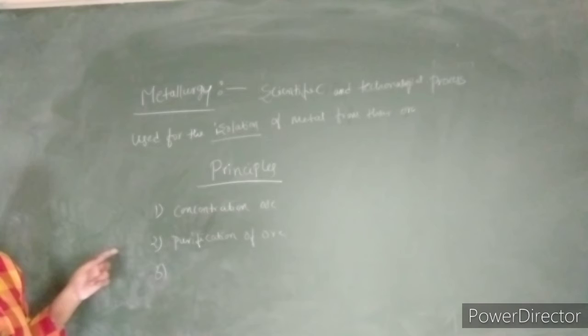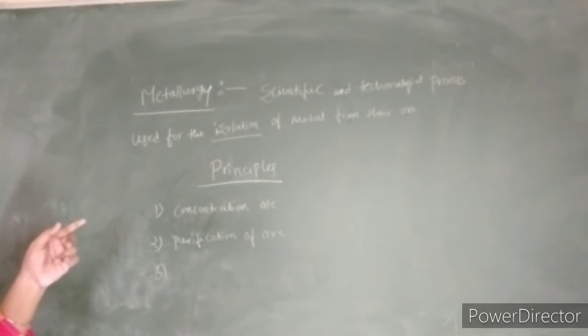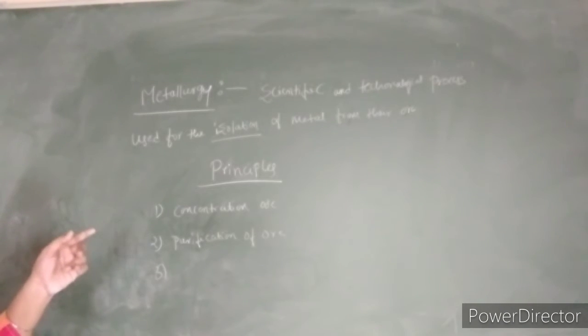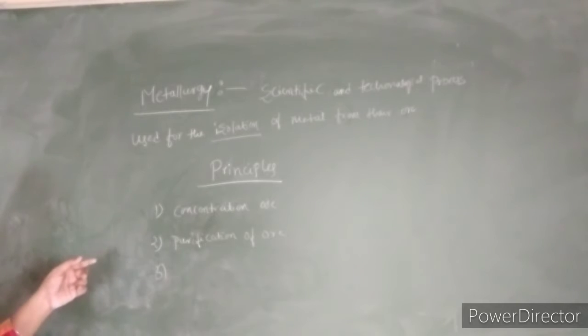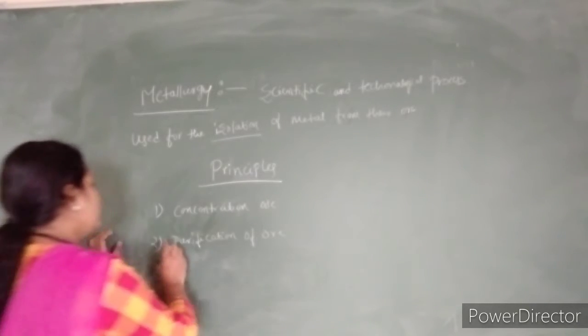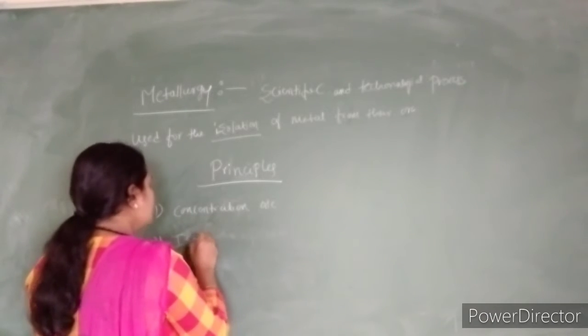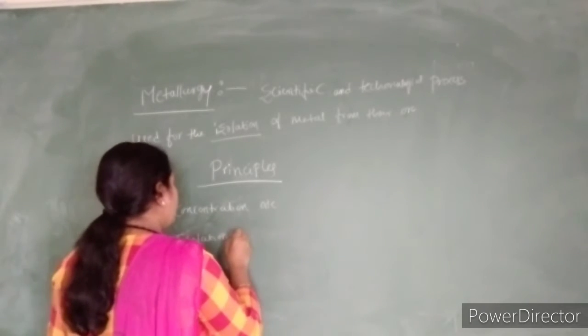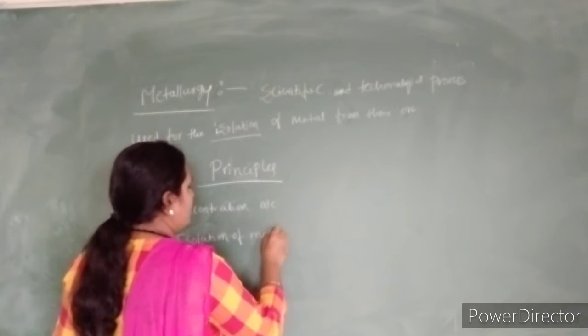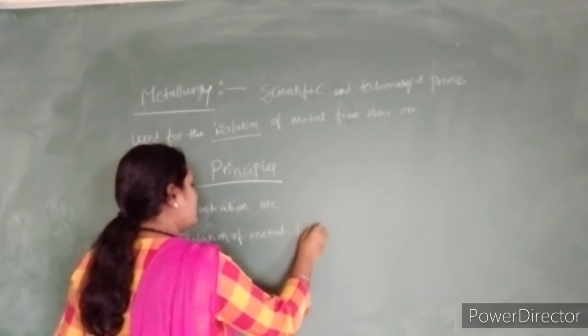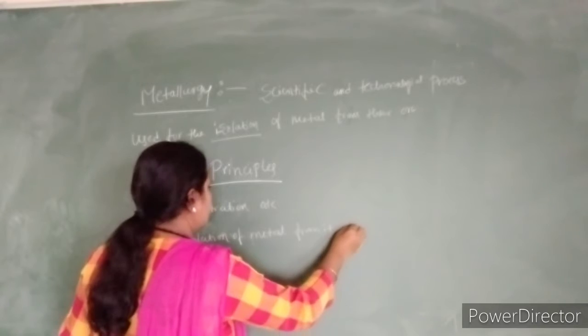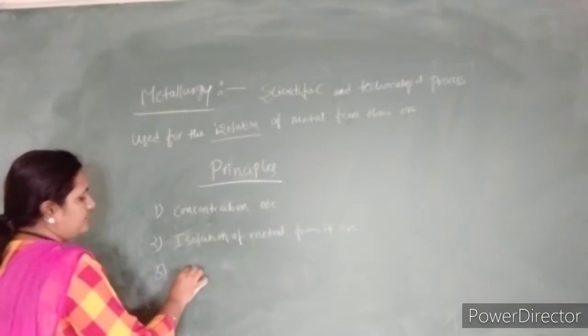So that is why, for the isolation of elements, first we have to do the concentration of the ore, second the isolation of the metal from its ore by following some of the methods, and third is purification.